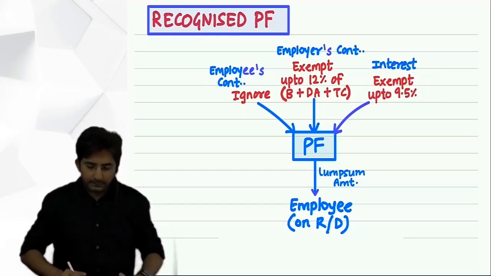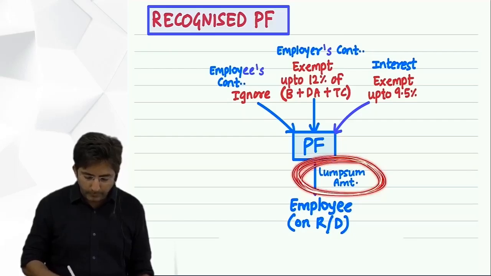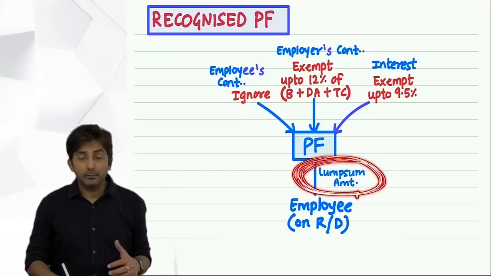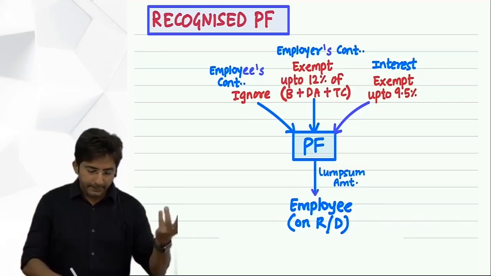Okay. Then at the end, when you get the lump sum amount, it will be fully exempt. Right now, don't say it will be partly exempt, partly taxable, because whatever tax the government wanted to levy was levied at the time of depositing in the Provident Fund.